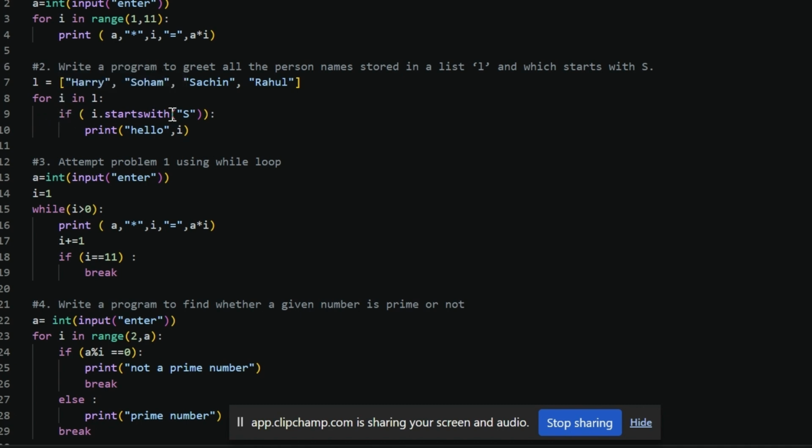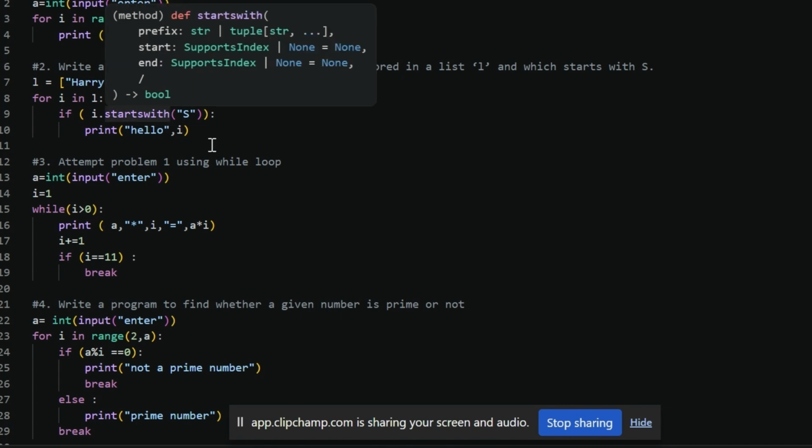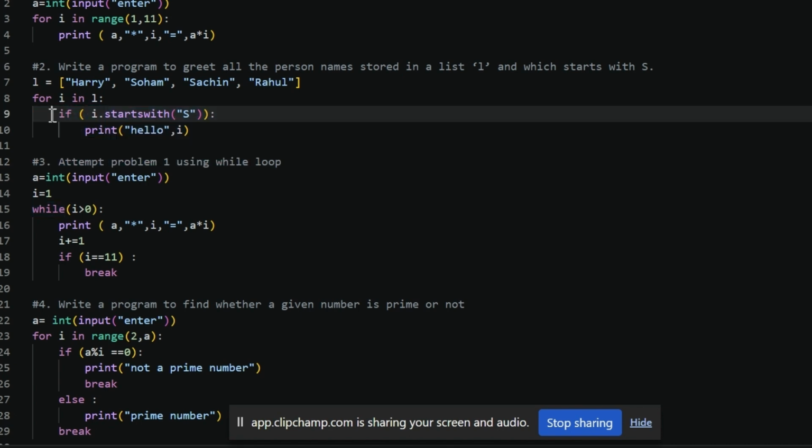Now I have to check the names starting with the letter S. So I am using a string function, startswith. If i dot startswith the letter S, then print hello with i.